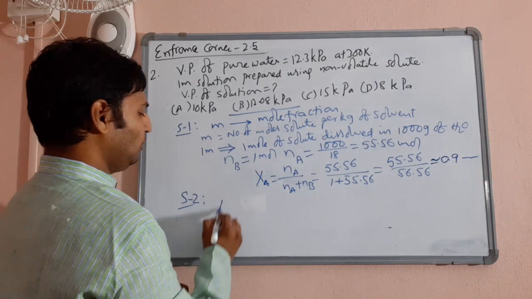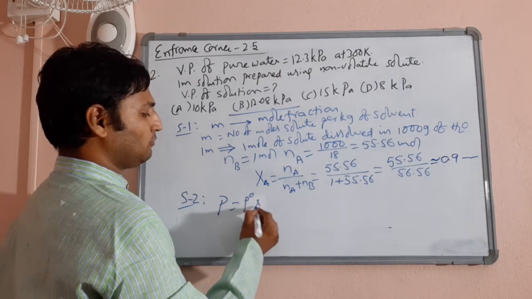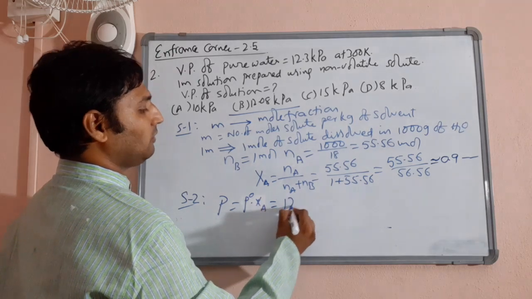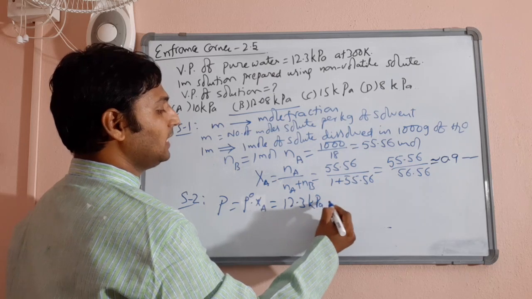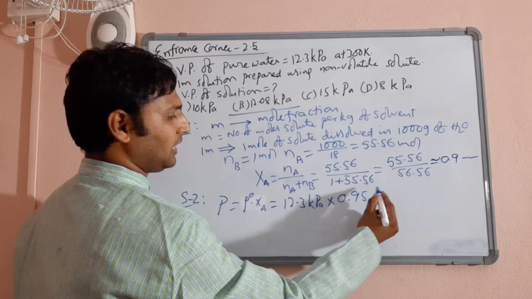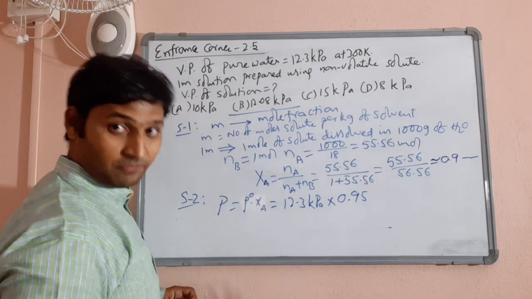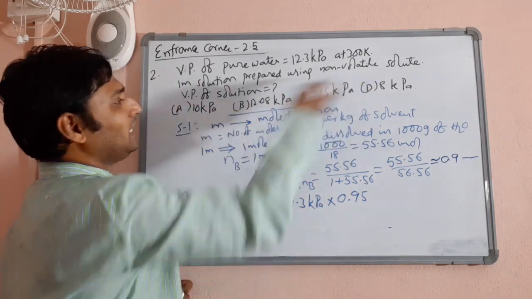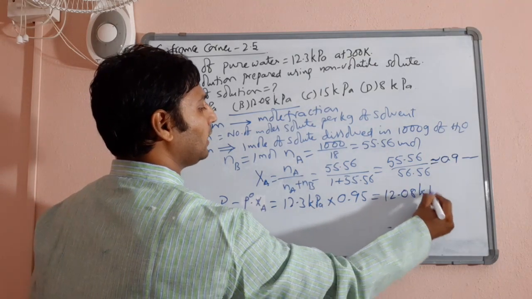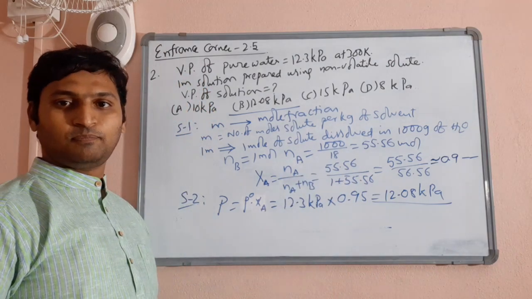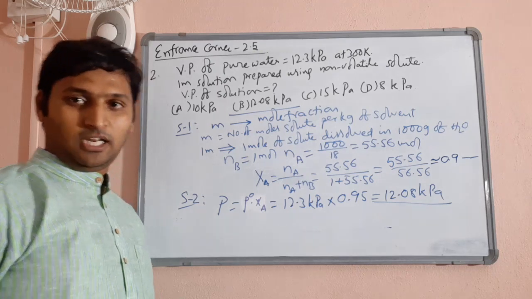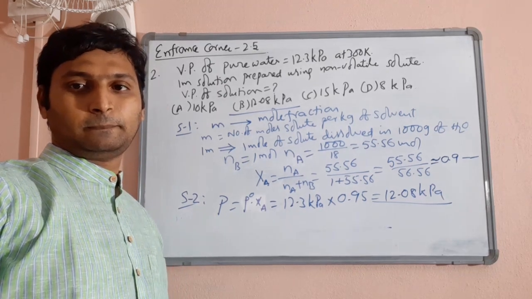Now step 2: vapor pressure of the solution is equal to the vapor pressure of the pure solvent into the mole fraction of the solvent. Vapor pressure of the pure solvent is given as 12.3 kilopascals, into the mole fraction, which comes somewhere around 0.95 or 0.96, whatever you got. I don't even care. Will you get anything closer than that? So obviously your answer will be 12.08 kilopascals. That is question number 2. The first and second questions were almost similar. Let's move on to question number 3.